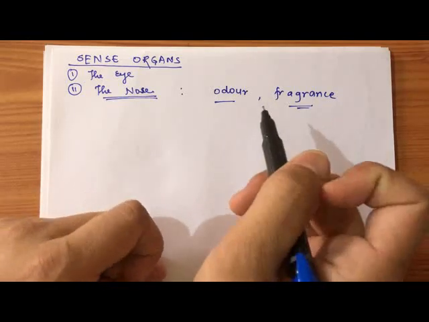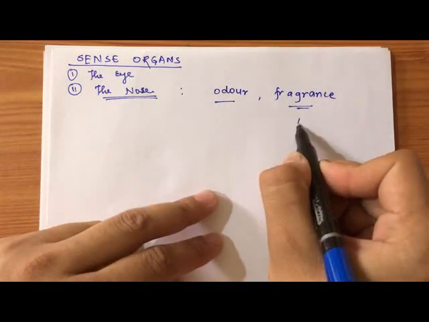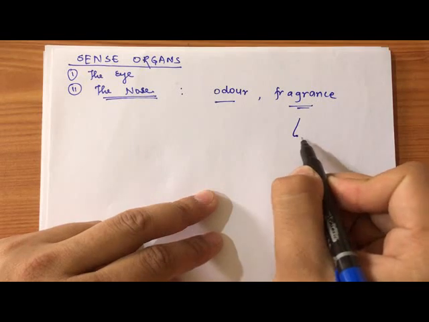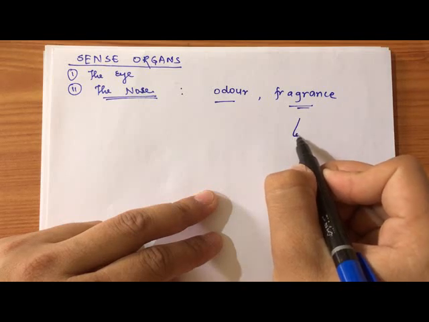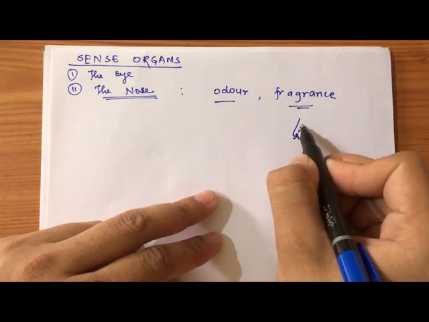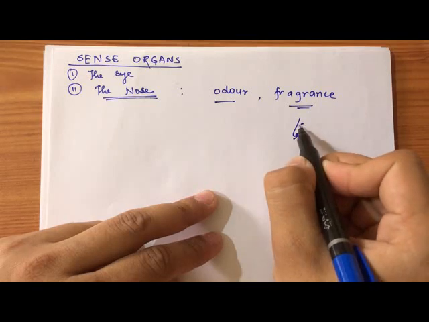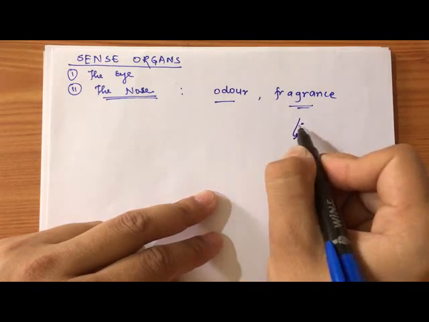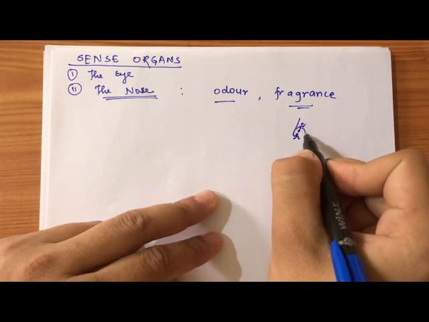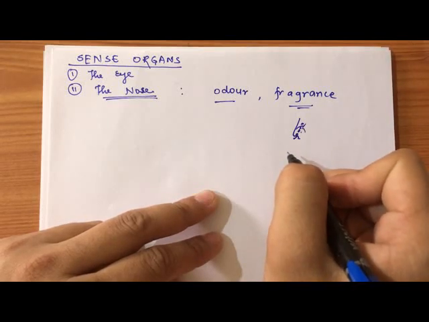Suppose that this is the nose. There is a nostril. The nostril is a small hole through which air goes, and inside the nose there are nerve endings. These nerve endings are very sensitive, and they can identify the odor.